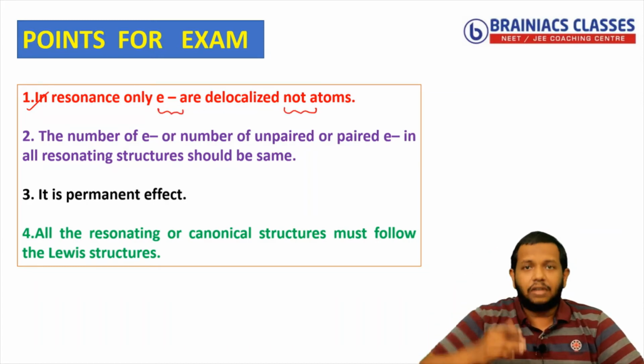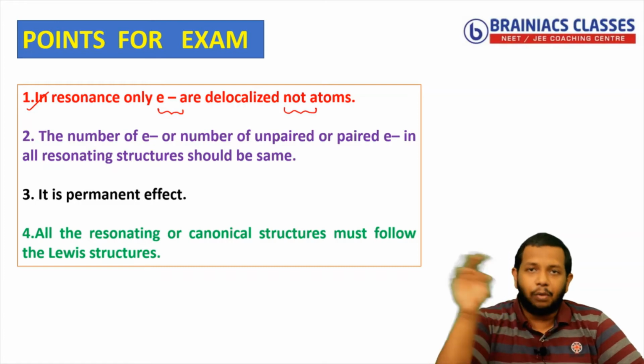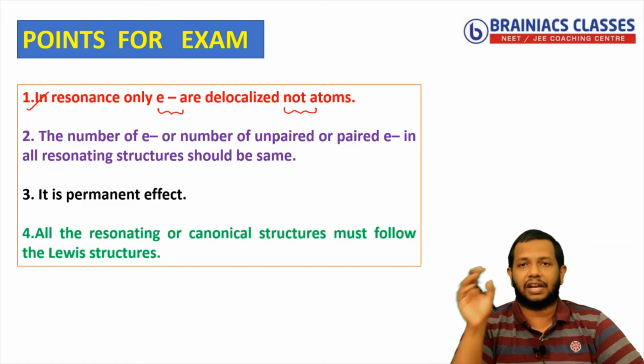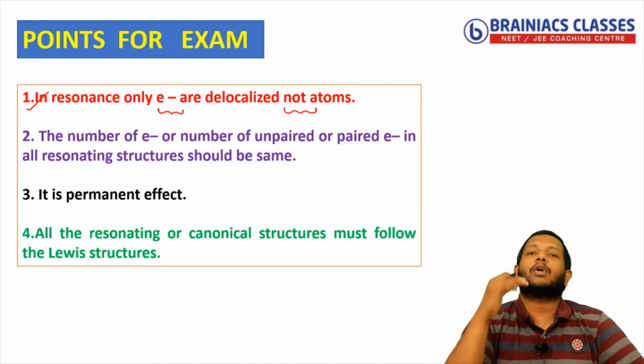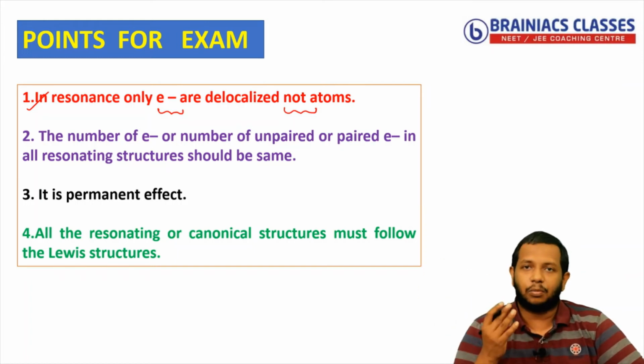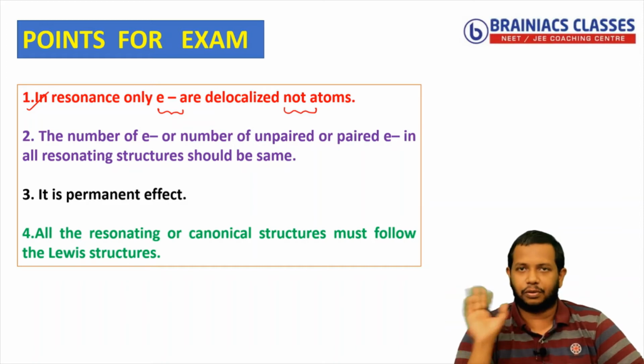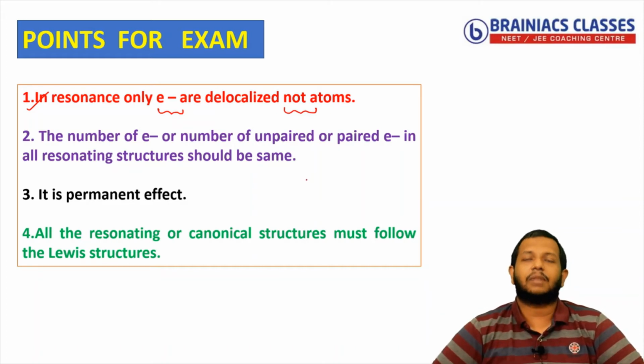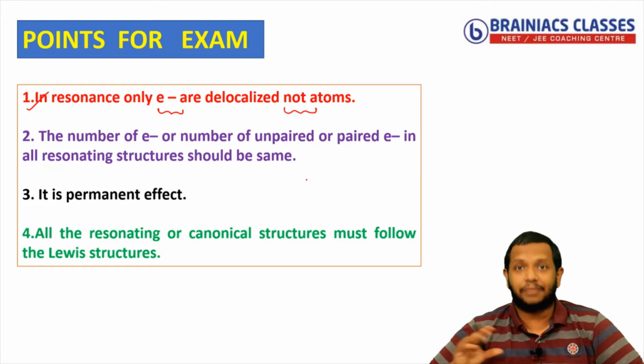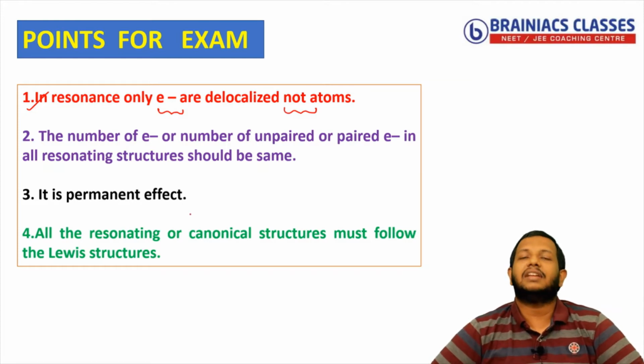In all the 4 rules, you might have seen the pi bond is shifting from one place to another, or negative charge is moving from one place to another, or pi electrons or lone pairs are moving. Whether any of the atoms changed the position? No, of course not. So that is the first point to be remembered. They will be giving a question like identify the wrong statement. So please understand, in resonance only electrons are delocalized and not the atoms. This is very important.